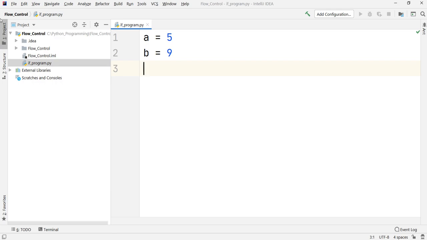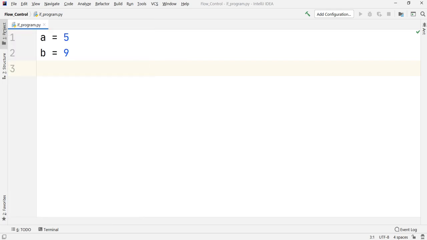I'll just minimize this project pane so that it is more visible. Again, we have two variables and two values, and we want to decide which one is the largest. As you can observe, b is obviously larger, it has the value 9, and a is smaller, but we want Python to decide that. So what can be done?